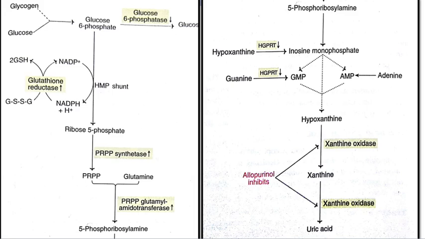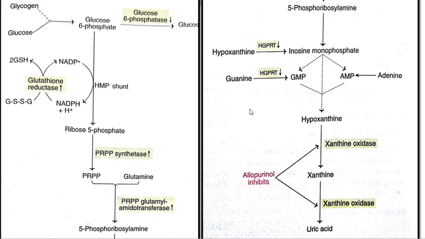The hypoxanthine is converted into xanthine with the help of xanthine oxidase, and the xanthine is further converted into uric acid. The inosine monophosphate is formed from hypoxanthine in the salvage pathway with the help of HGPRT.